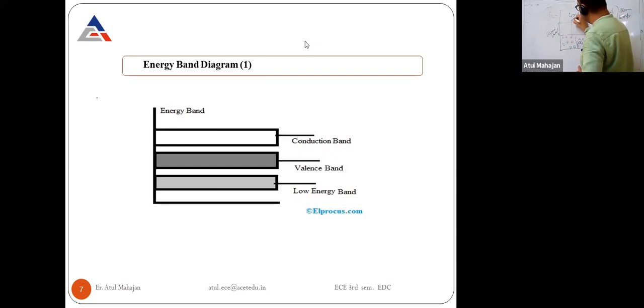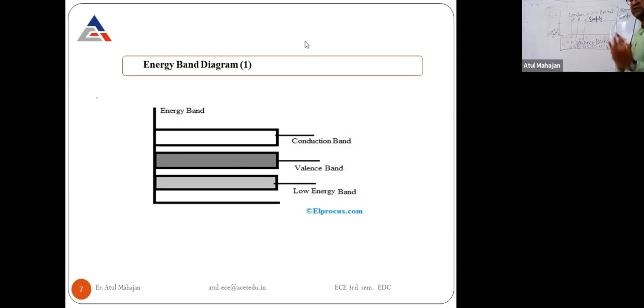As the temperature increases, this movement goes on increasing step by step.